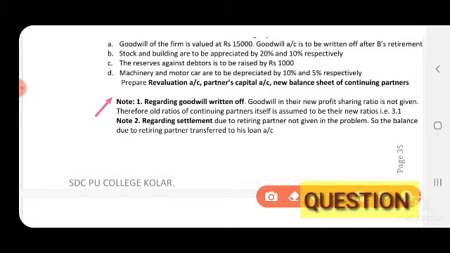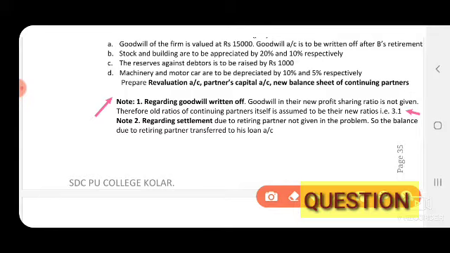First, goodwill amount we have to share among all the partners in the partners capital account credit side in the old ratio. And next, goodwill written off debit side in partners capital account, we have to write in their new ratio, that is 3:1.